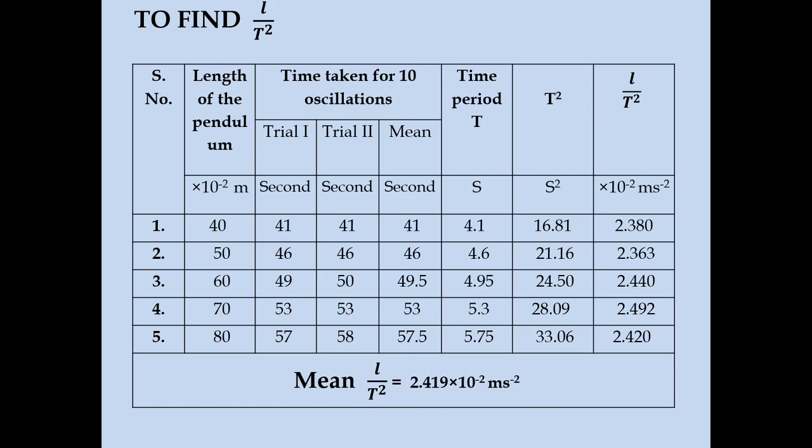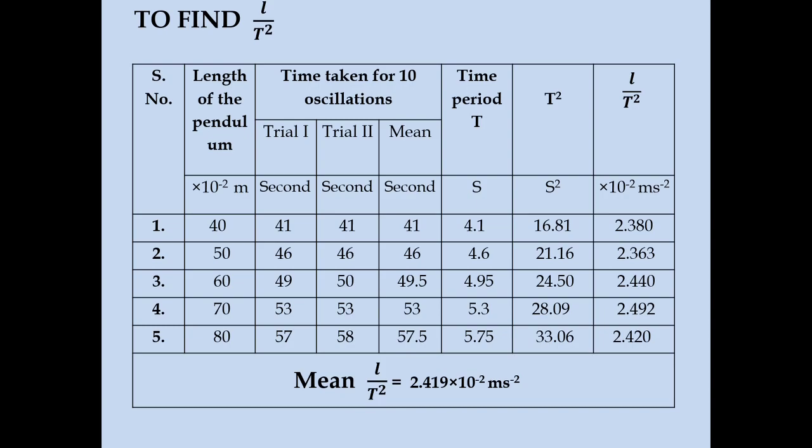Then L by T square is obtained by dividing L by T square. So, the length of the pendulum L is 40 divided by 16.81, and you will get 2.380. The same technique can be used for the other sets of readings also, so we will get 5 readings for 5 different lengths.